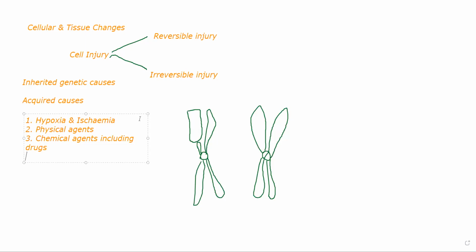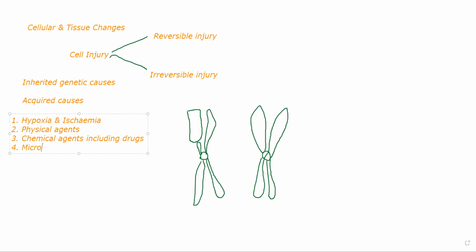Including drugs. Sometimes what happens is drugs can also lead to injury. Okay, significant amount of injury, that is. So drugs are technically chemicals. In this scenario, we classify drugs under chemical agents because that is also causing a chemical agent-like injury.